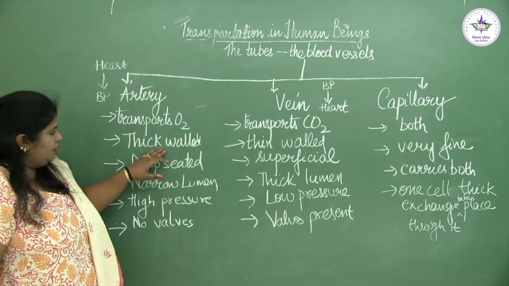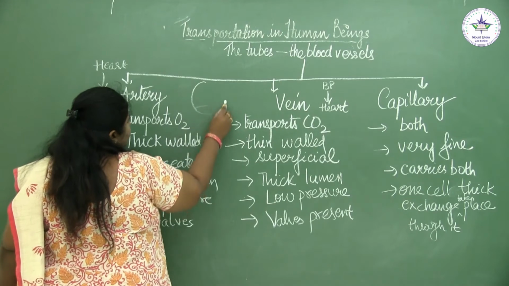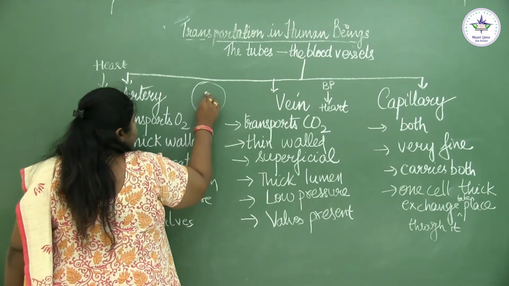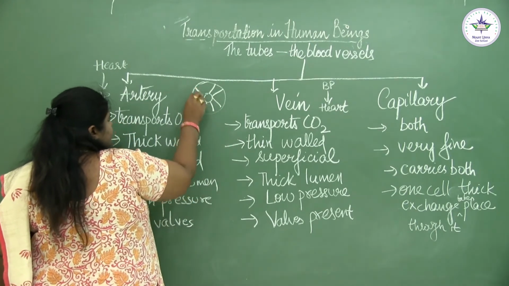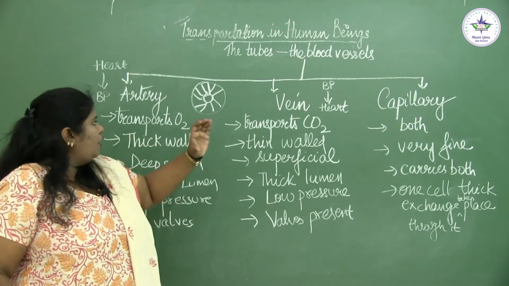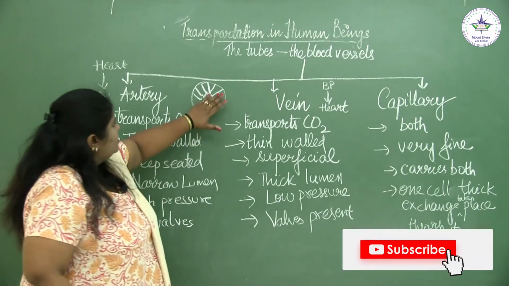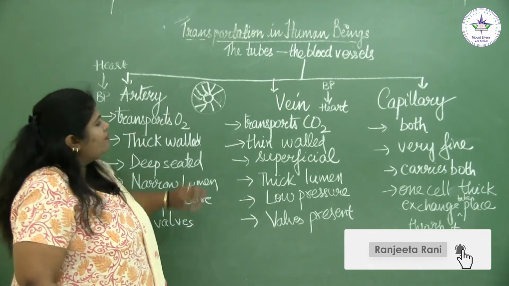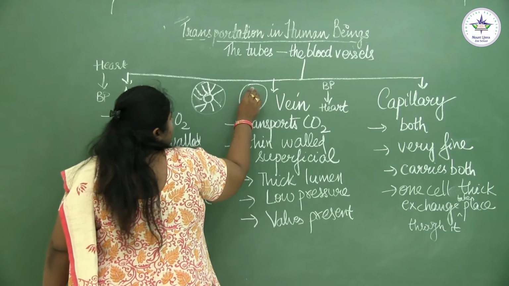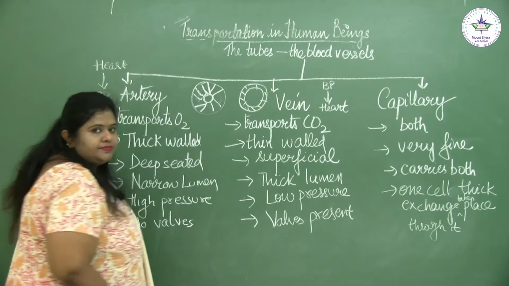Arteries are thick walled. What do you mean by this? These are tubes. So if I draw a cross section of an artery, I cut it out and this is the cross section. This is the wall and this is the lumen. So if this much is your artery, only this will be the lumen from where the blood will flow. This all is a thick wall. While if I talk about the vein, just the opposite is there. The wall is thin while the lumen is thick.